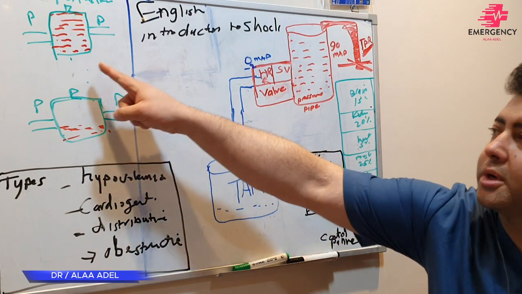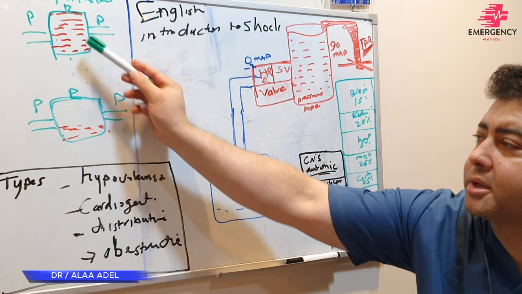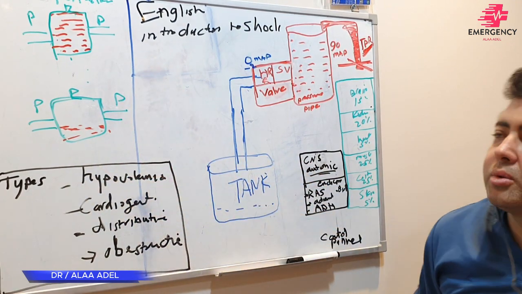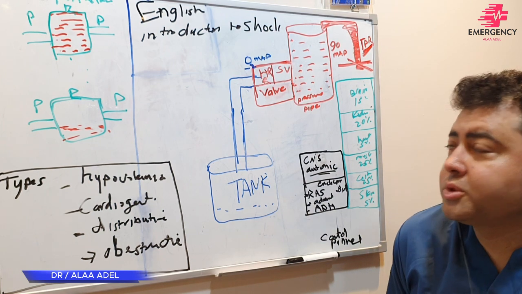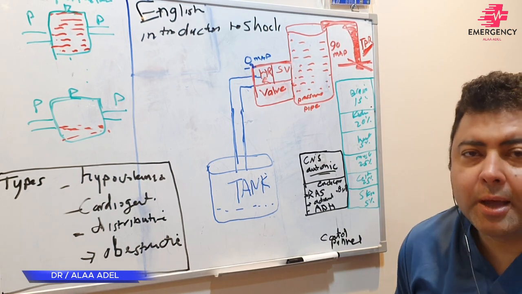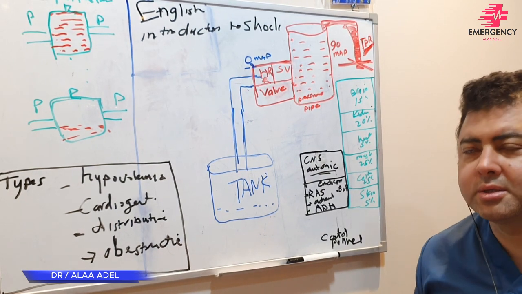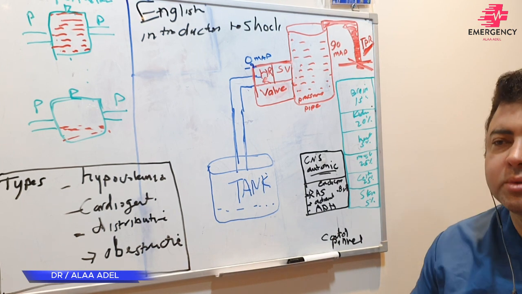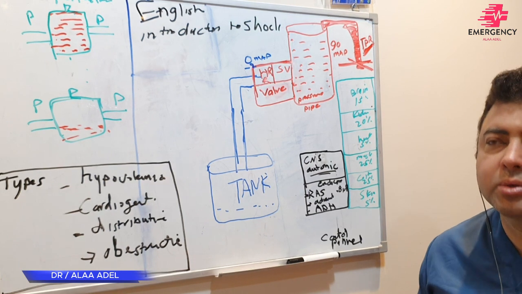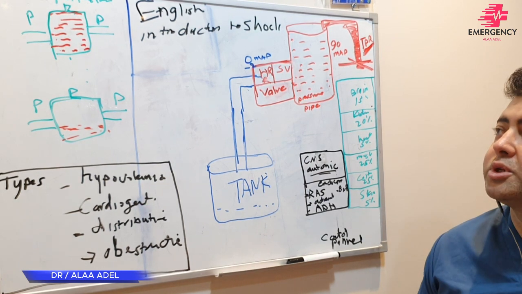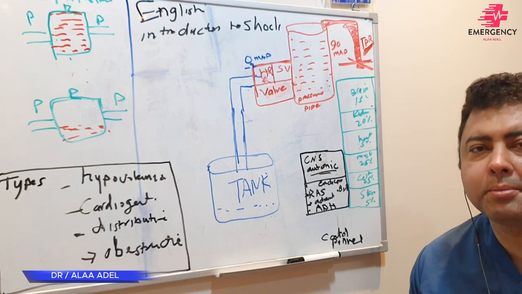Look at this board. There are two organs here: one organ full of blood and one organ with less blood. This is called perfusion. The first information I want to tell you about perfusion is the amount of blood. For example, 300 cc, 400 cc, 500 cc. But because this amount is usually changeable, the blood comes in and the blood goes out, we call it perfusion. What I mean by perfusion is the amount.